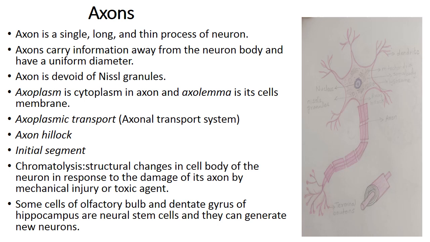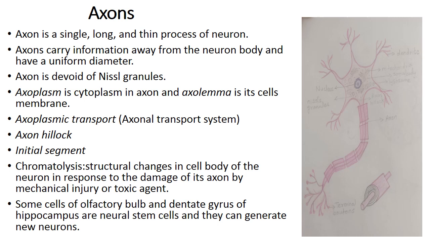Axoplasm is the term used for cytoplasm in the axon, and axolemma is the cell membrane of the axon. Now, as the axons do not have rough endoplasmic reticulum or Nissl's granules in them, the protein synthesized in the cell body needs to be transported across the axon. So we have the axonal transport system.